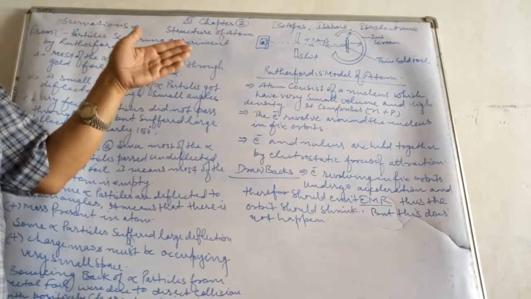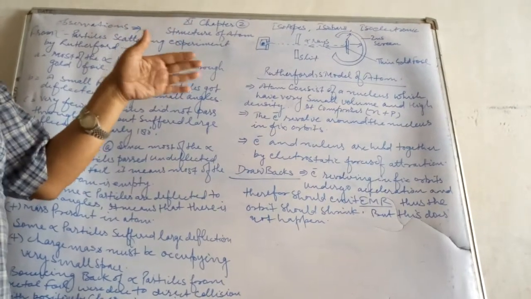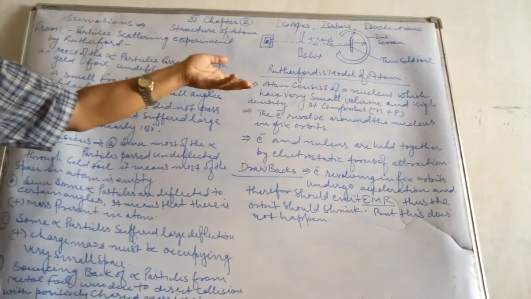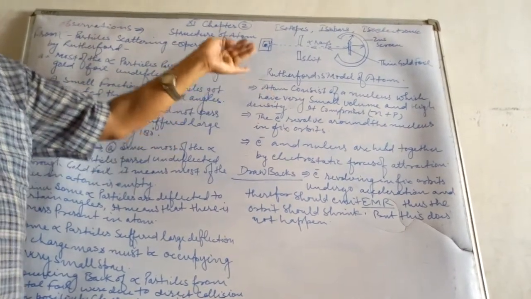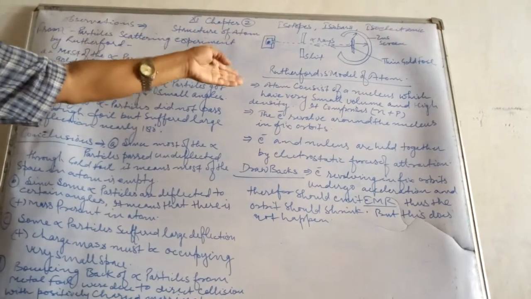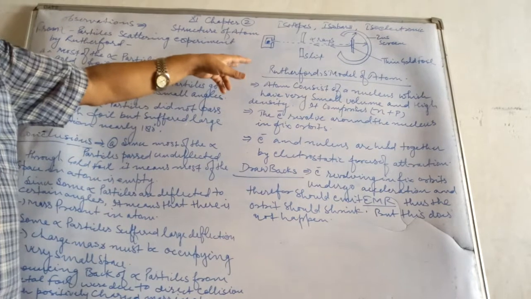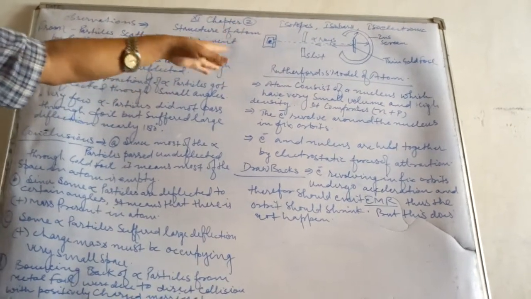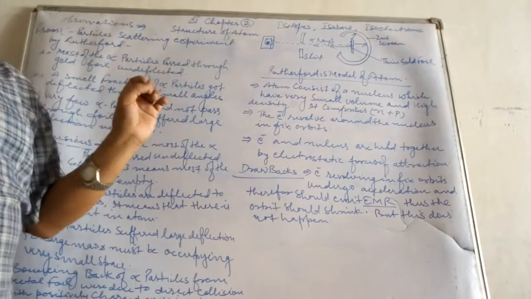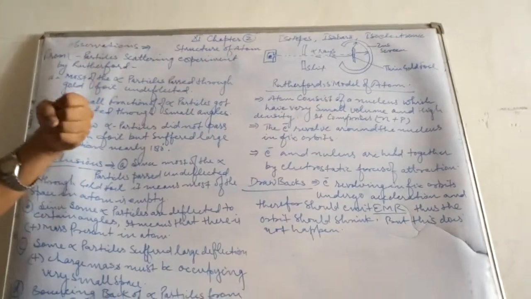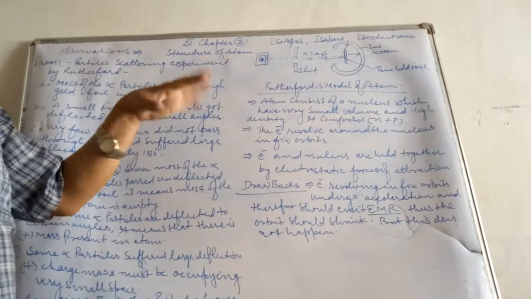Cl minus is isoelectronic to argon. Argon has 18 electrons, and that is why chloride ion also possesses 18 electrons. And if we write here S minus minus, sulfur possesses how many electrons? 16. And if it gets two more electrons, then it becomes isoelectronic.